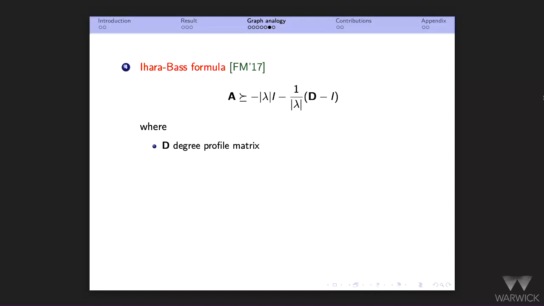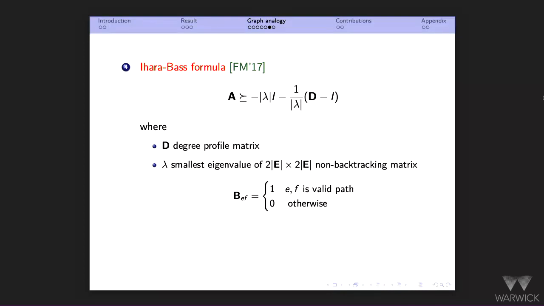What it does is bound your matrix in PSD order by a diagonal matrix. Here I is the identity, and D is the diagonal matrix in which entry i is the degree of vertex i. And there is some parameter lambda that we'll see in a second. Why is this useful? If I know this, then I can bound my maximum cut just by computing the trace of this matrix.